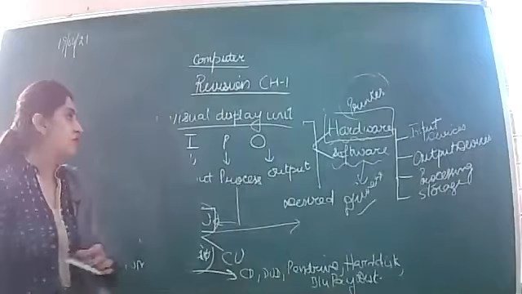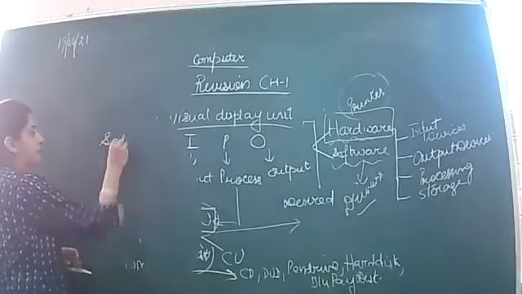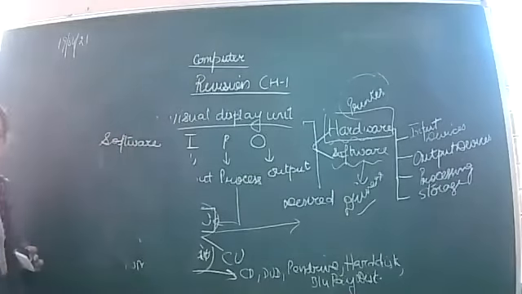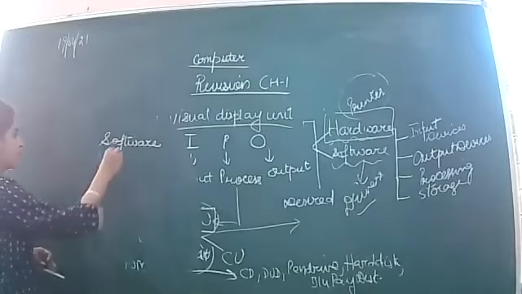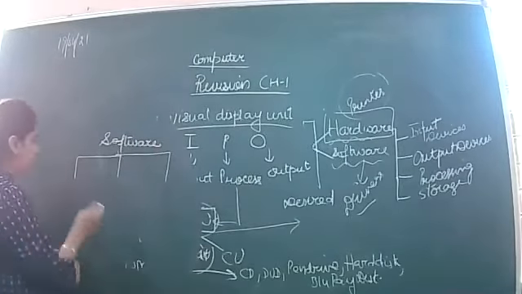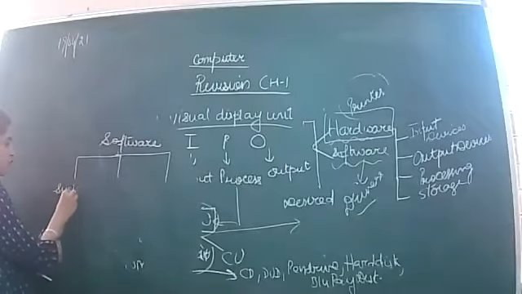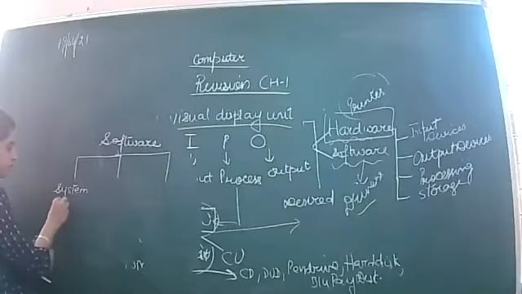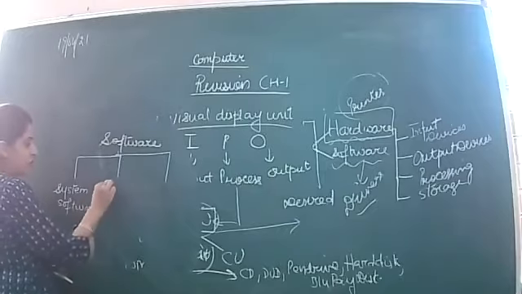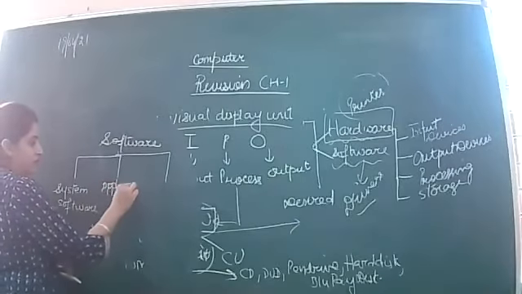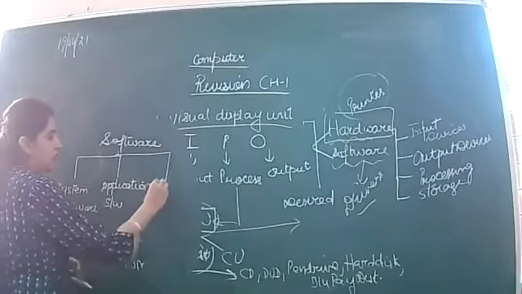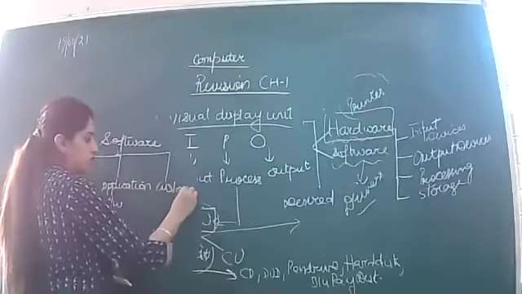Under the software, बच्चे, again different types of softwares are there. 3 categories, that is system software, application software, customized softwares.